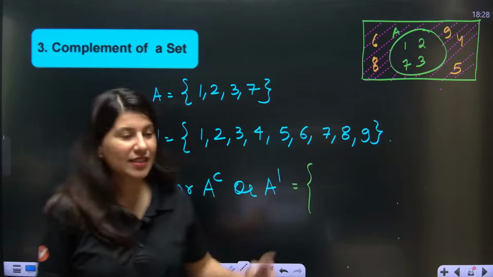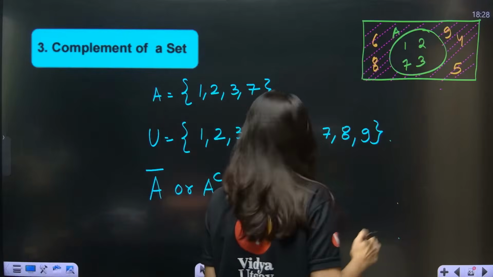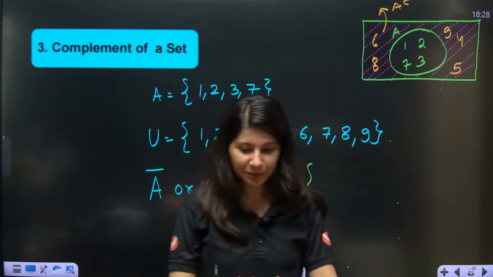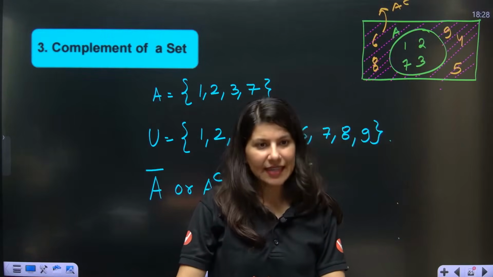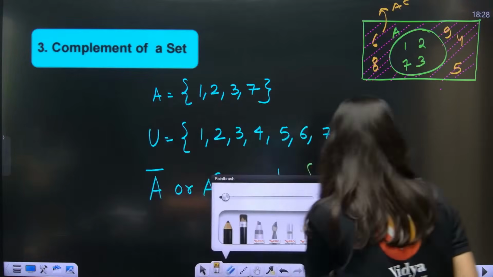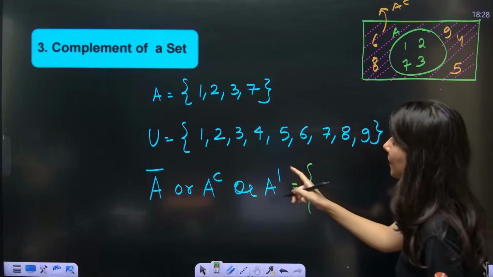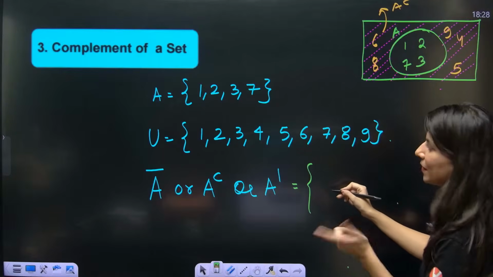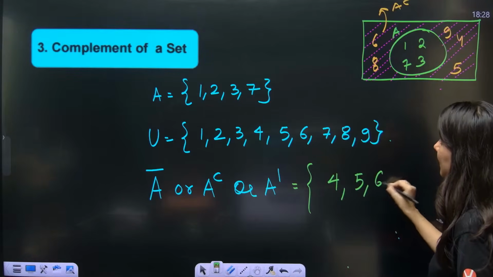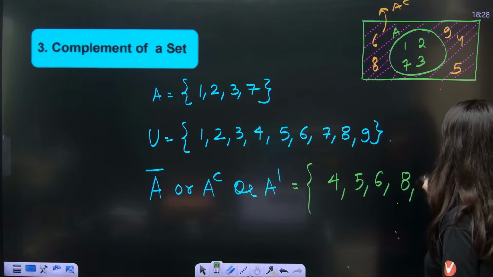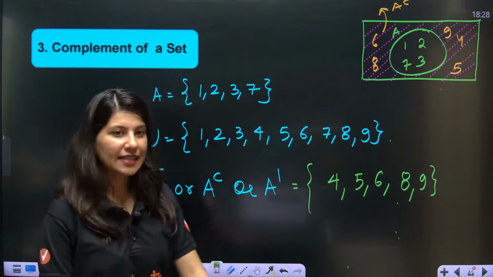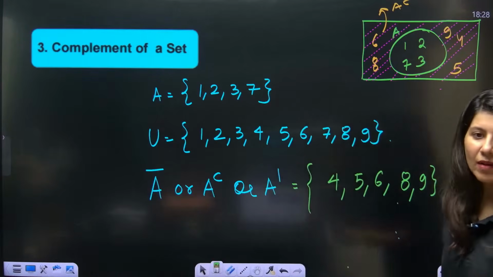Can you see except A? This area over here is nothing but A complement, the pink shading. Yes, everybody? Sets is easy, definitely. Now, A complement will be what? 1 will not be there, 2 will not be there, 3 will not be there; 4, 5, 6, 7 is here, then 8 and then 9. So this is nothing but A complement.